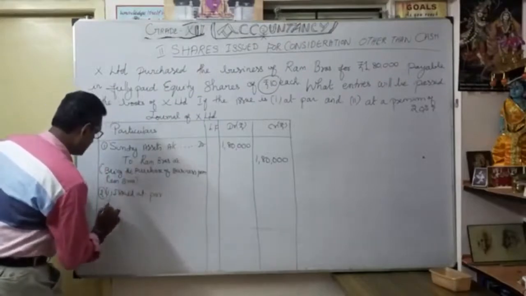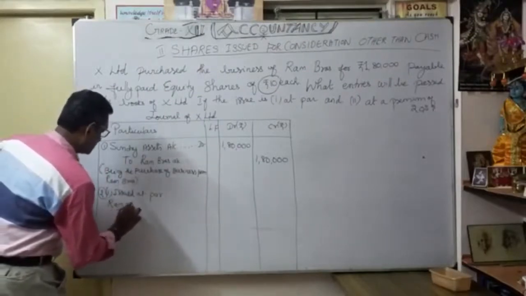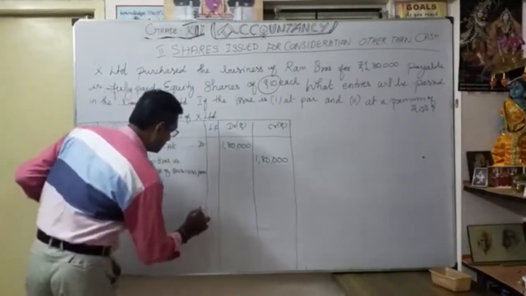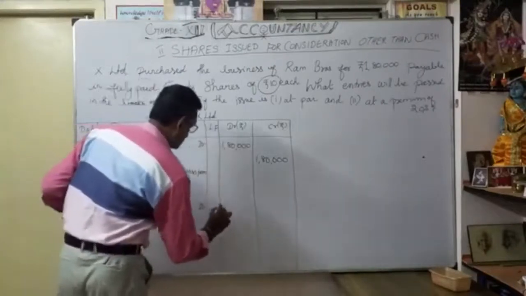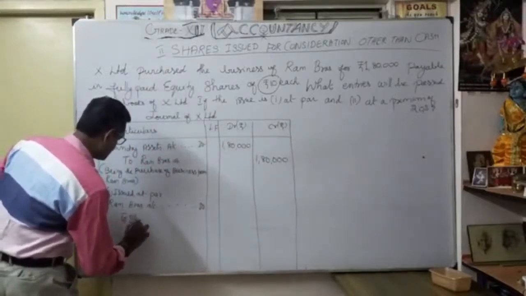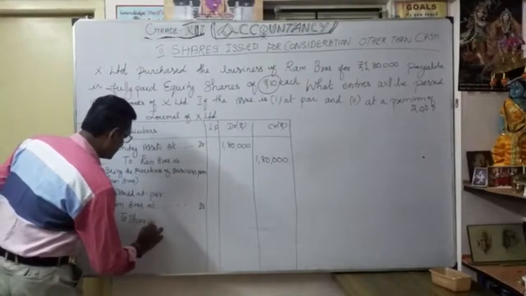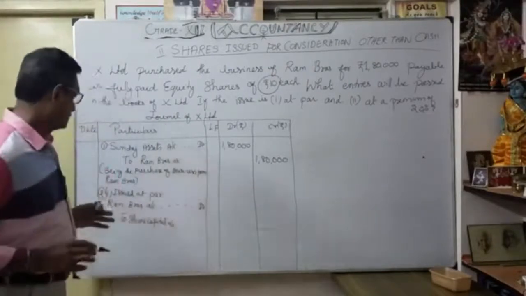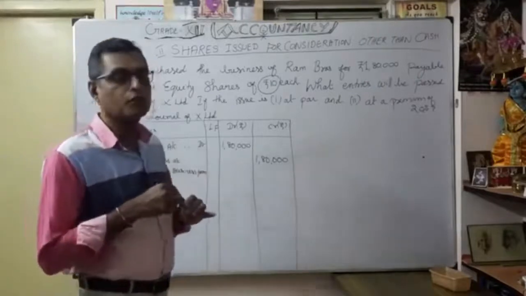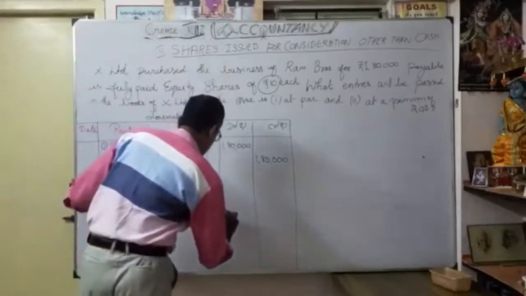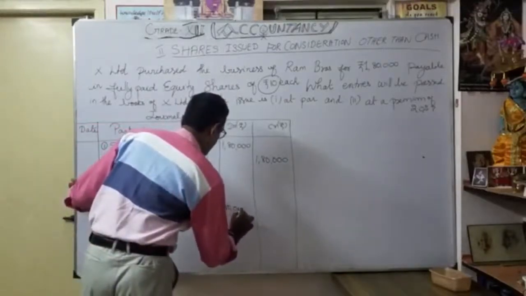Vendor's account, Ram Brothers account, debit to share capital account. Here there is no confusion. The amount is 1,80,000 only.